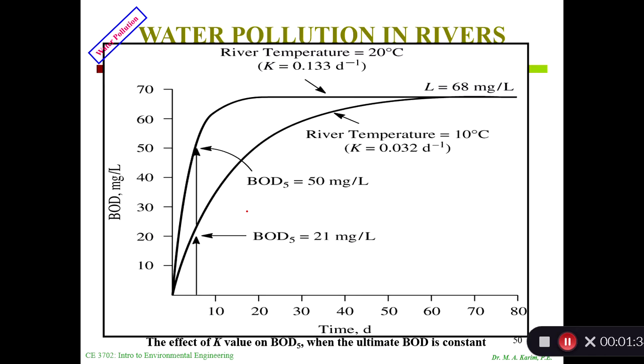The other case is, you see, I have a 5-day BOD here for this waste and the 5-day BOD here. Here it is 50 and 21. So if I just use the 5-day BOD, I would say this is a very strong waste compared to that. But it's not the case. If I continue to ultimate BOD, I come up with the same. So what does it mean in this case? It means these two wastes are the same, but we could not say that based on the 5-day BOD. We had to wait for ultimate BOD.